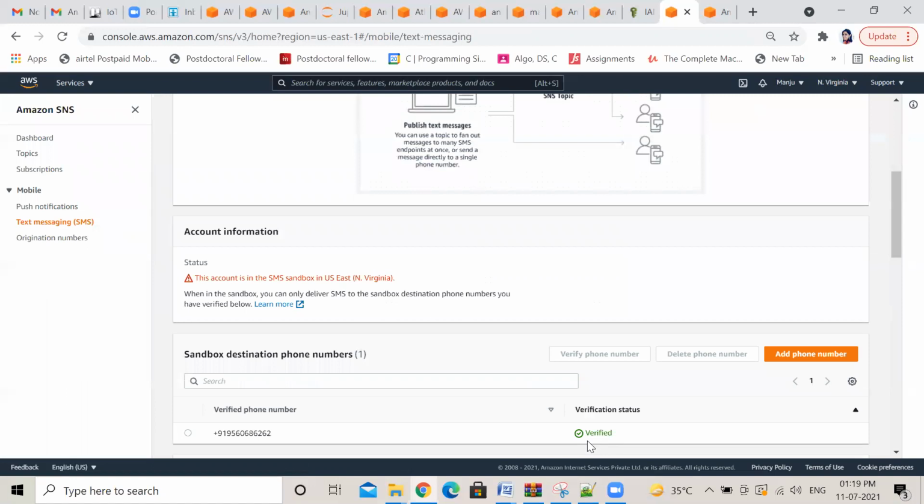The account is in the SMS sandbox in US. You can only deliver SMS to sandbox phone numbers. I got the message. You got the message? Mm-hmm. Yeah. And this is some India number. But what you have typed, did you receive that? Yeah, same. Oh, same. Okay. Can you just... okay, it's not possible. Okay, yeah. So this is the way of sending the message.